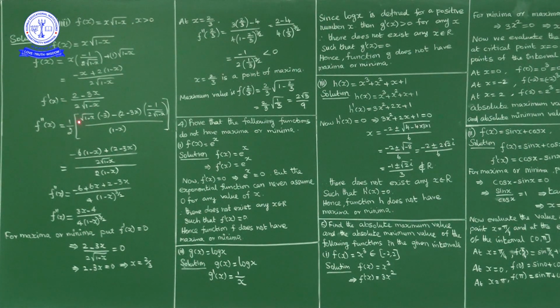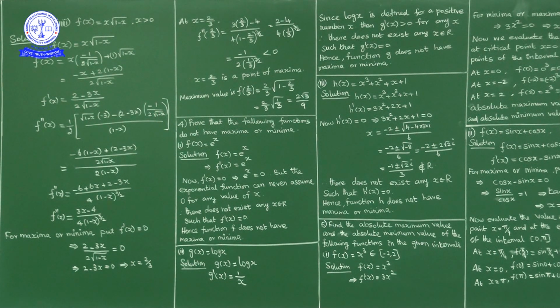Now come to the numerator, v into u dash. v is square root of 1 minus x, into derivative of u. Derivative of 2 minus 3x: 2 derivative is 0, minus 3x derivative is minus 3. So square root of 1 minus x into minus 3, minus u into derivative of square root of 1 minus x, that is 2 minus 3x into derivative of square root of 1 minus x. Just now we discussed the derivative of square root of 1 minus x is minus 1 by 2 into square root of 1 minus x. That is what we will write here.